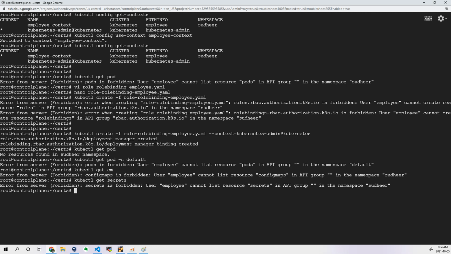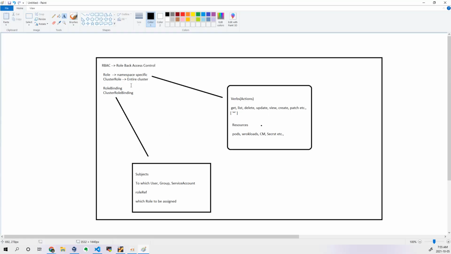Okay, so this is how you can apply RBAC to a user, which is created with certificate based authentication. Tomorrow we will see token based authentication, then we can talk about username password based authentication as well. So these are the three types of authentication mechanisms which we have. RBAC is the same, whatever you try to apply. Tomorrow we will also discuss cluster role and cluster role binding. You can even assign a role to a cluster role binding, that also can be defined. We will see tomorrow how to do that.